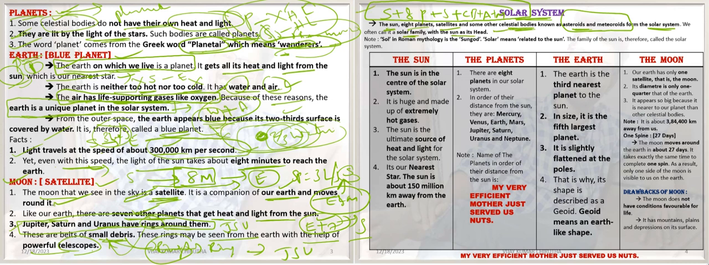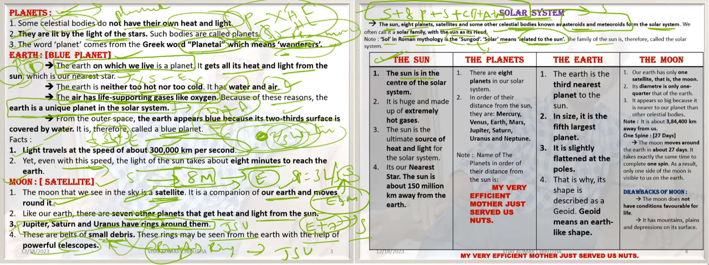The Sun is the head of all this. Sol is from Roman mythology, and Sol means the sun god. Solar means related to the sun, the family of the sun. Therefore, it is called the solar system. Let's see one by one.